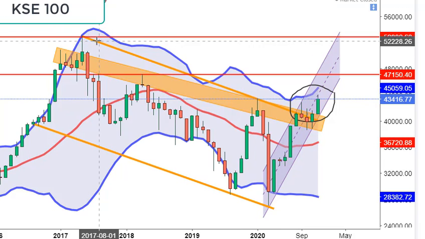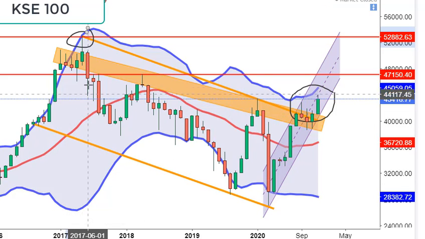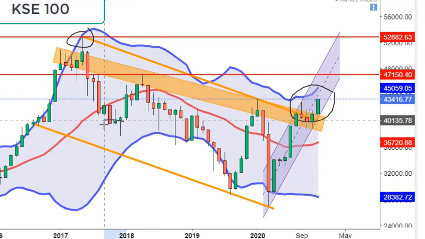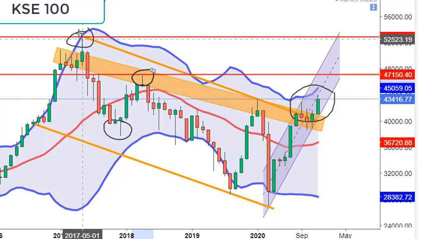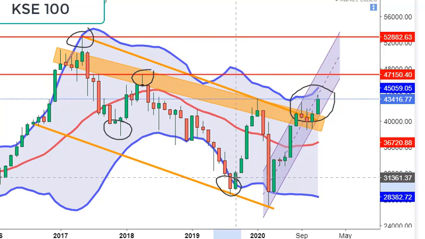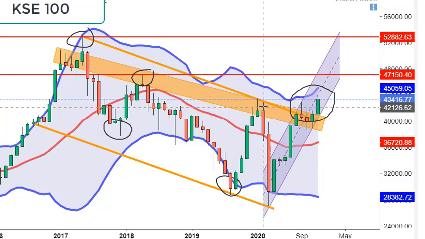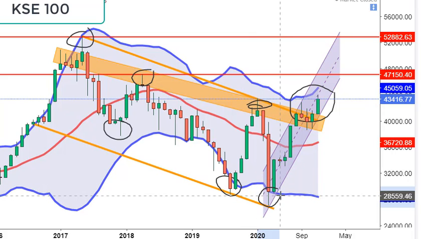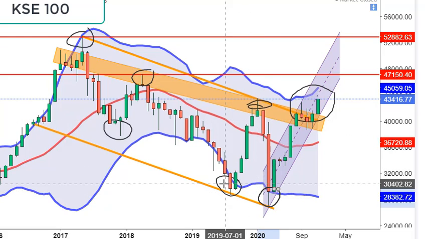Because see here, this is the top which the market formed during 2017, then it formed a bottom, then the next top was this, which was lower than this, then the market again formed this bottom, which was again lower than this, then the market formed this top, which was again lower than this top, and then finally this bottom was formed, which was lower than this bottom.